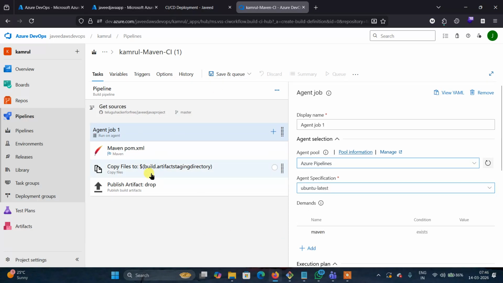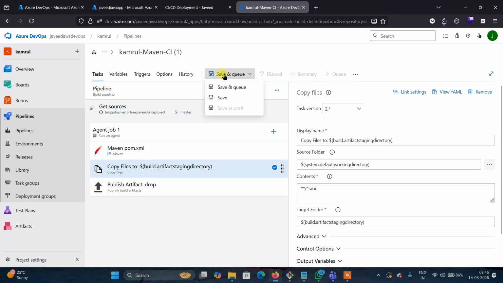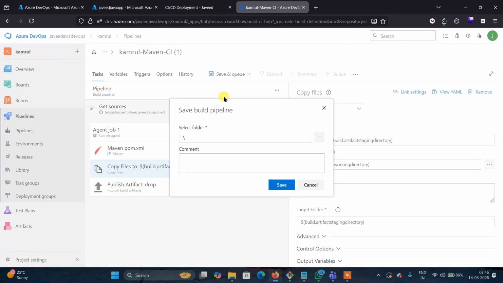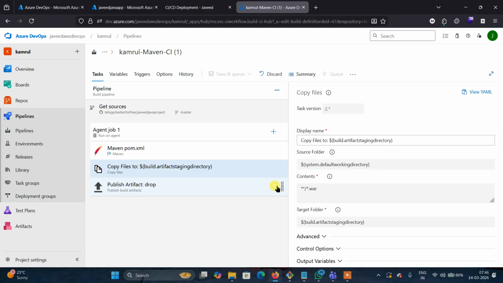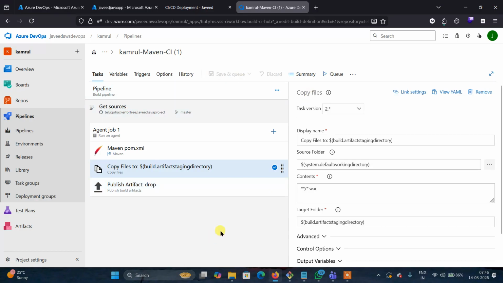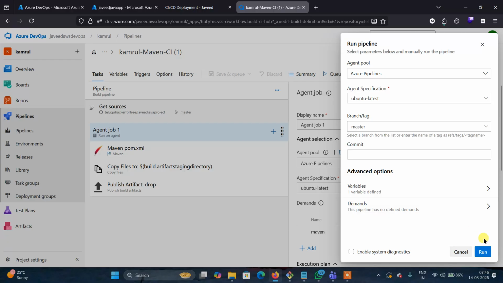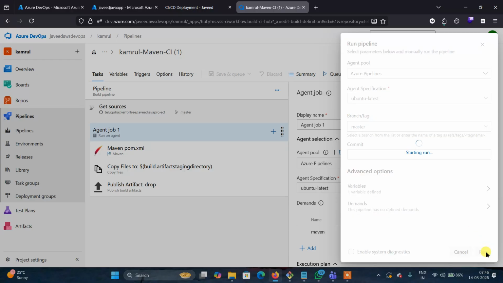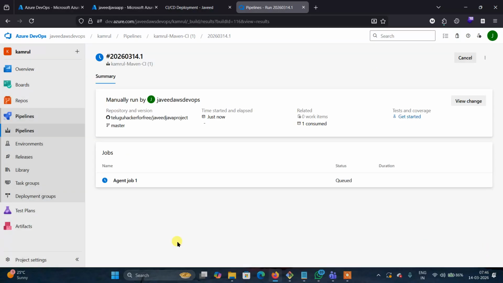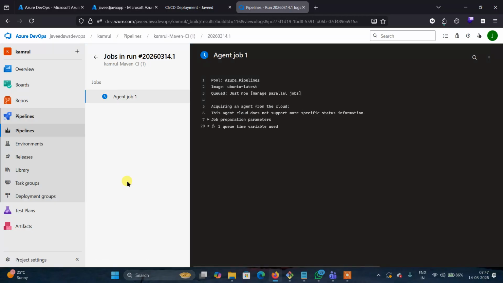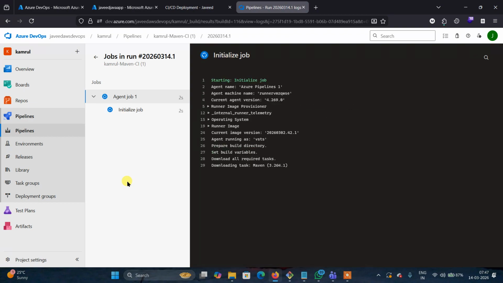Now click on the save and queue. Save. Now you can check the pipeline. Now it is running the pipeline. Check here. Okay, it has just taken 1 minute, 2 minutes itself.